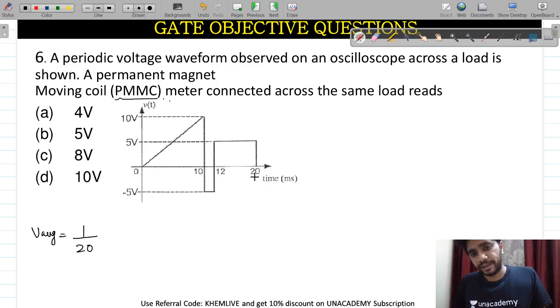Because we are looking at this complete cycle, and we are calculating the value of average voltage. 1 divided by 20, and after this, integration 0 to 10. What will be the slope? 10 divided by 10, it will be 1. Slope of 1.